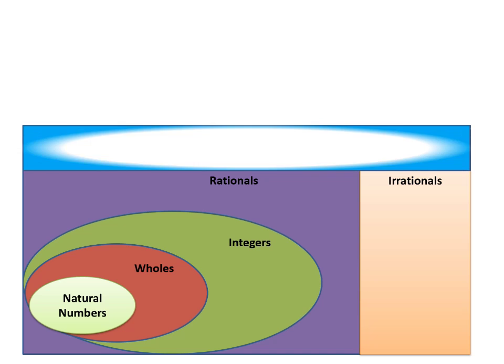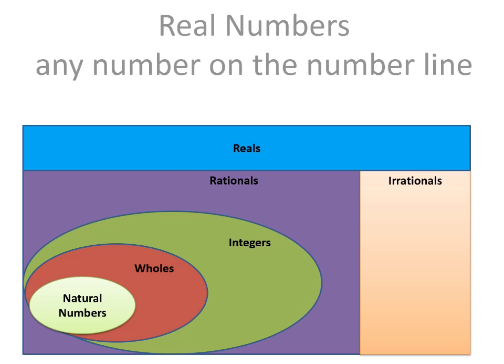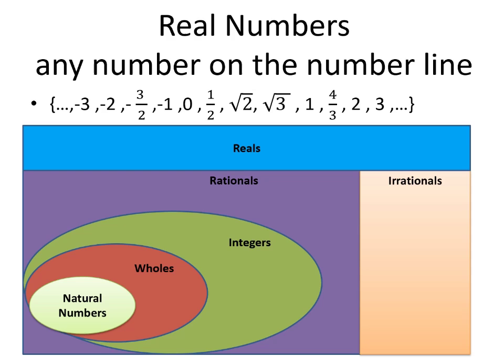The last group is called real numbers. Now, real numbers include all the subsets of numbers. So it includes any number on the number line. That number can be a natural number, a 0, an integer, a rational number, an irrational number. All these numbers are called real numbers. And in Algebra 1, we only deal with real numbers that can be rational, irrational, integers, natural numbers, or a 0. So it's every single number that can be written on the number line.